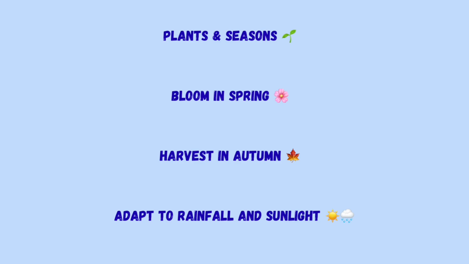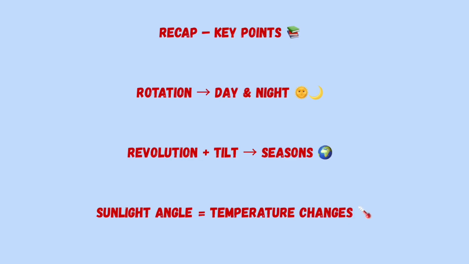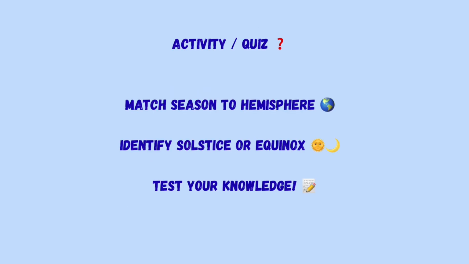So here is a small recap. The sun's path changes during the year. Seasons affect people, animals, and plants. Animals and plants change to survive each season.